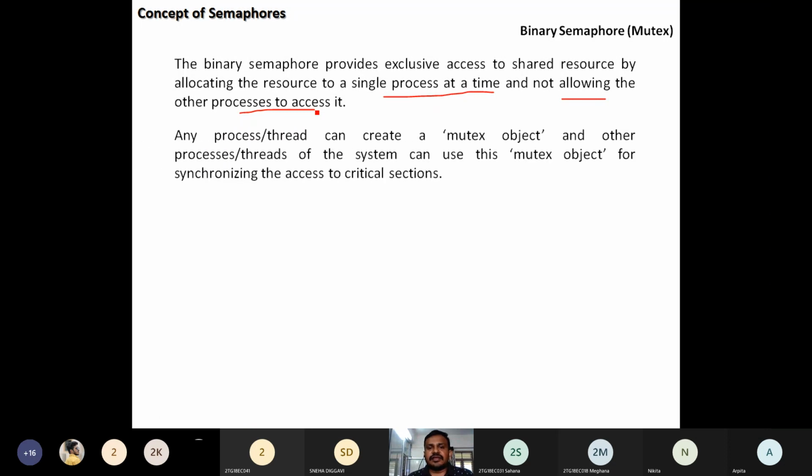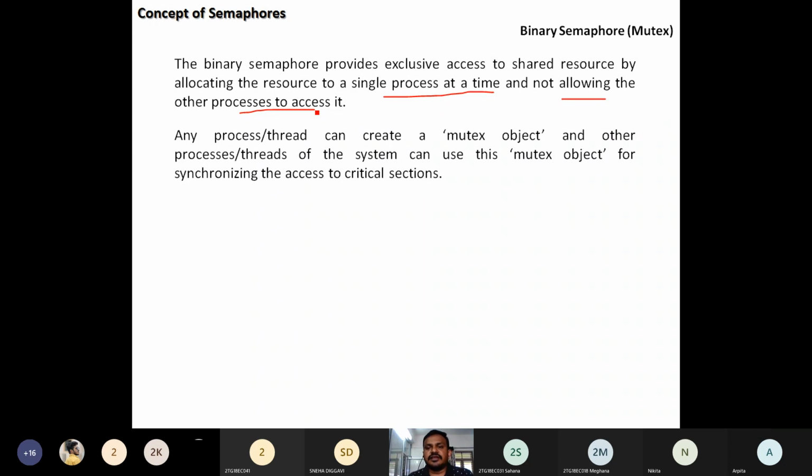Any process or a thread can create a mutex object, means that binary semaphore object, and other process threads of the system can use this mutex object for synchronizing the access to critical sections. Means if one process wants to use that particular shared resource, then it is going to generate its mutex object.